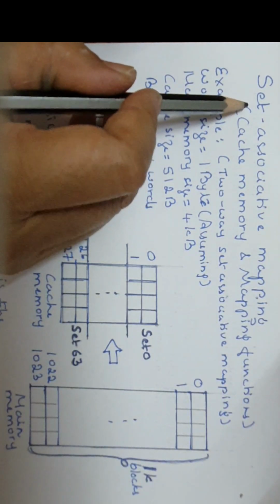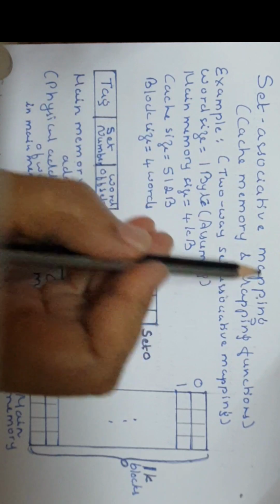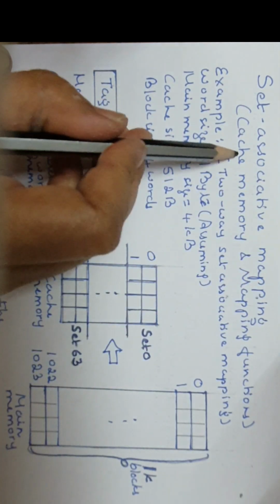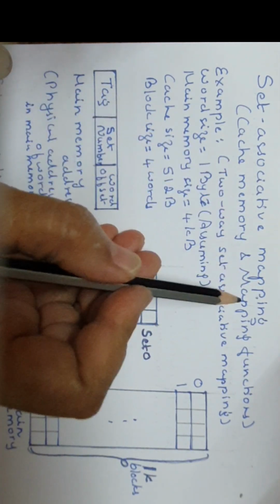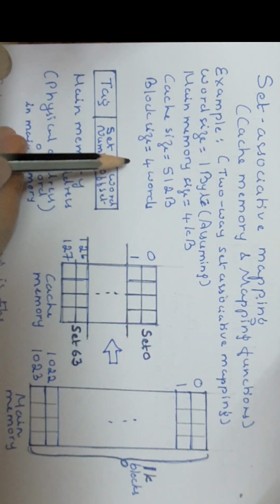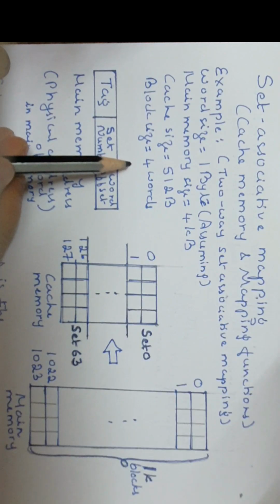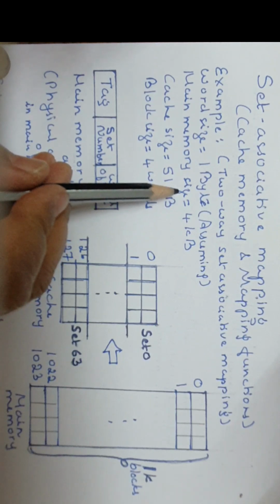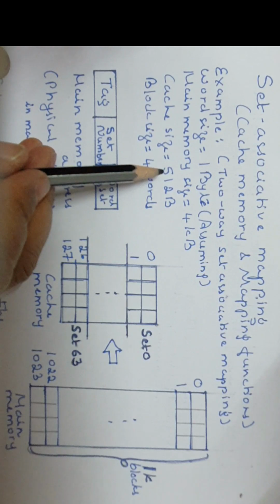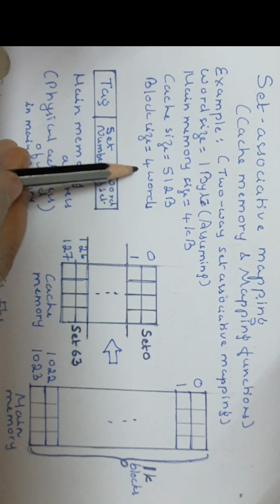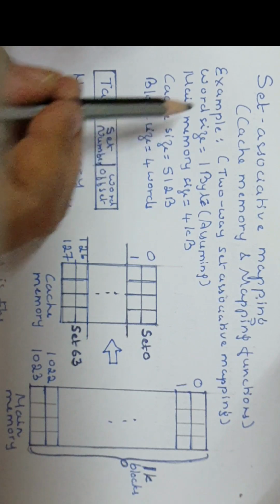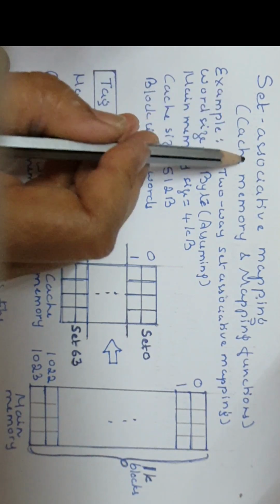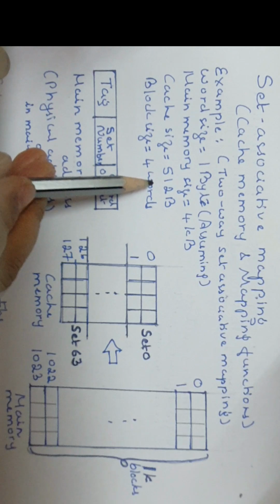Today we shall discuss the topic of set-associative mapping, which belongs to the cache memory and mapping functions topic. In cache memory and mapping functions, I have already covered two mapping functions: one is the direct mapping function and the other is the associative mapping function. Out of three, two are covered, and this is the last remaining one, set associative mapping.